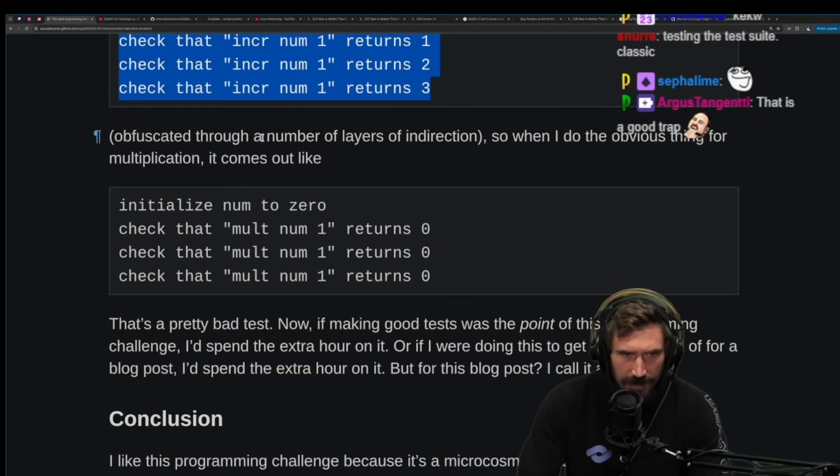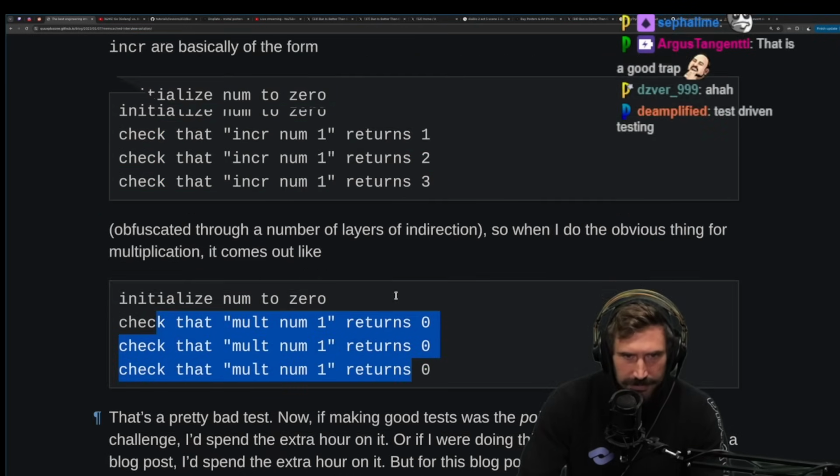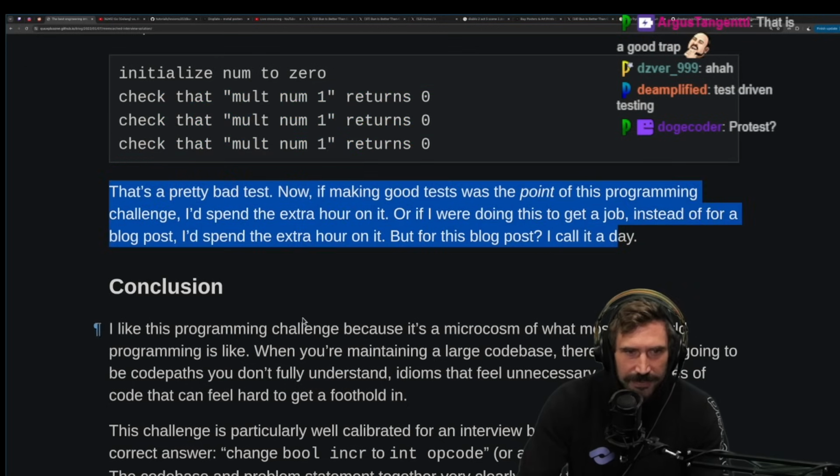Nice. Obfuscated through a number of layers and indirections. So when I do the obvious thing for multiplication, it comes out like this. That's a pretty bad test. Now, if making good tests was the point of the programming challenge, I'd spend an extra hour on it. Or if I were doing this to get a job, instead of for a blog post, I'd spend the extra hour on it. But for this blog post, I call it a day.